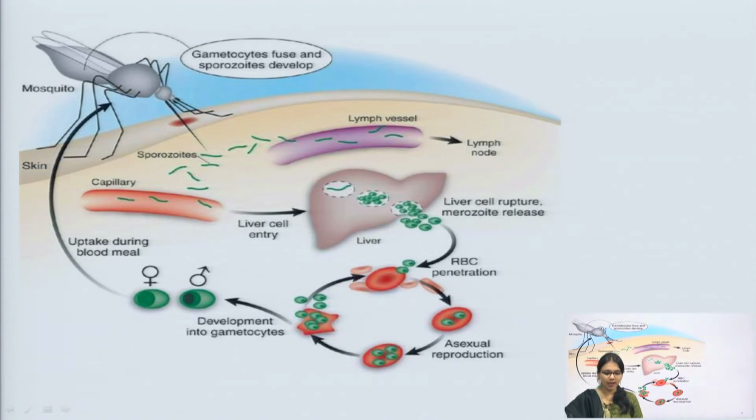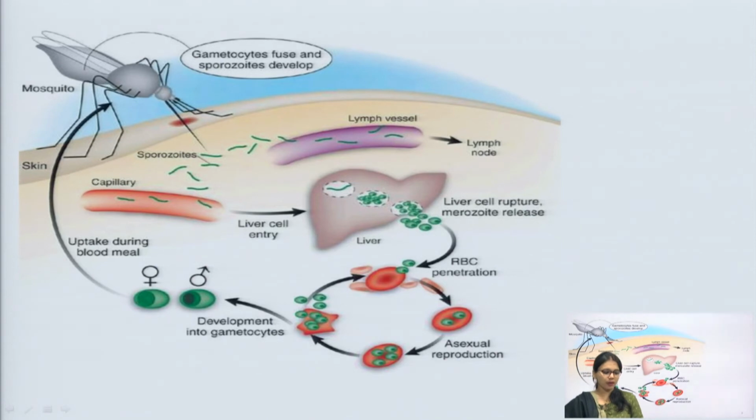These merozoites are released into the RBCs, and in the RBCs the merozoites become trophozoites. In the RBC, the trophozoite also multiplies, producing new merozoites, and they are released when the RBC ruptures and infect other RBCs.